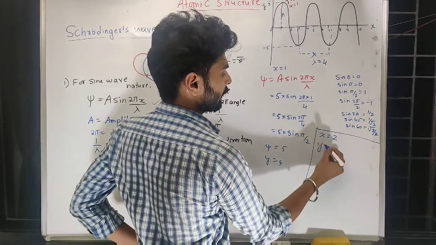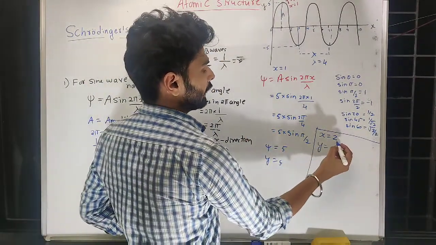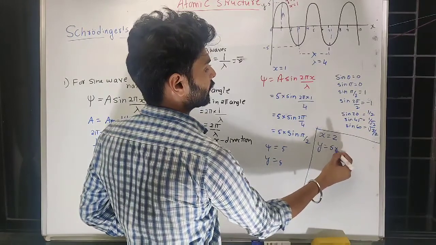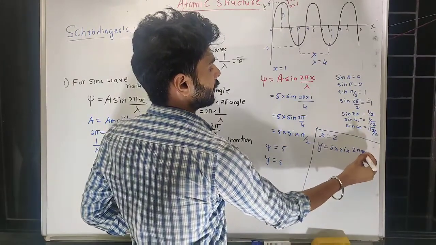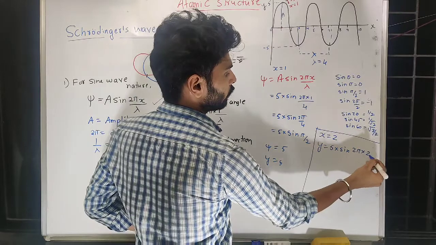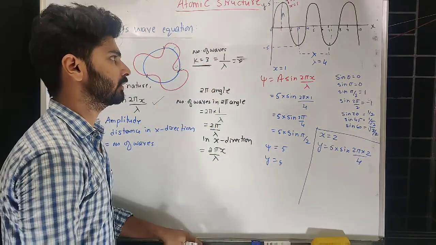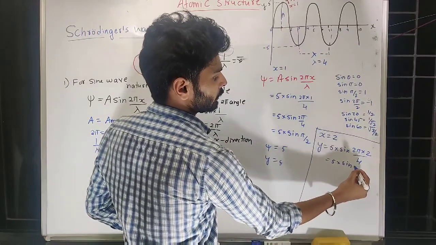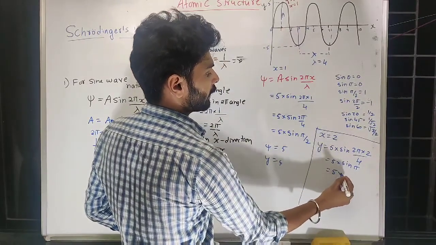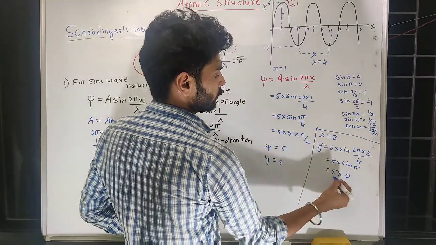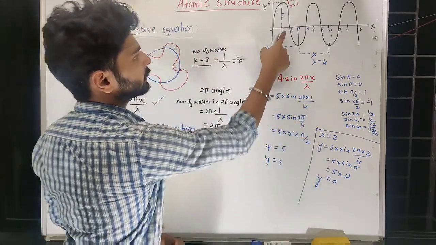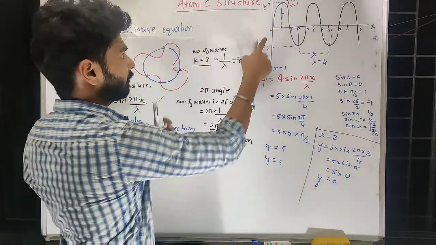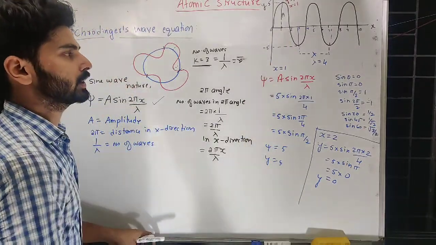So let us say psi equal to a sine 2 pi x upon lambda, where a is 5. Put x equal to 2 and divide by 4, which is the wavelength. So 5 into sine of 4 pi by 4, that is sine pi. So 5 into sine pi is 0. So when x equal to 2, you are getting y as 0. So that means again it is holding true.